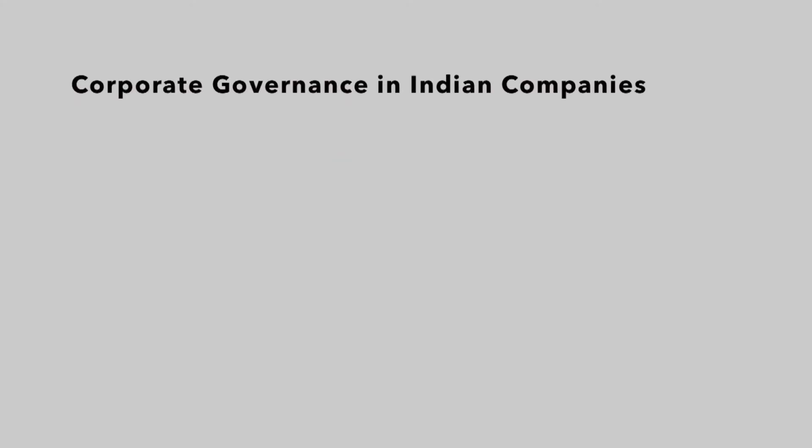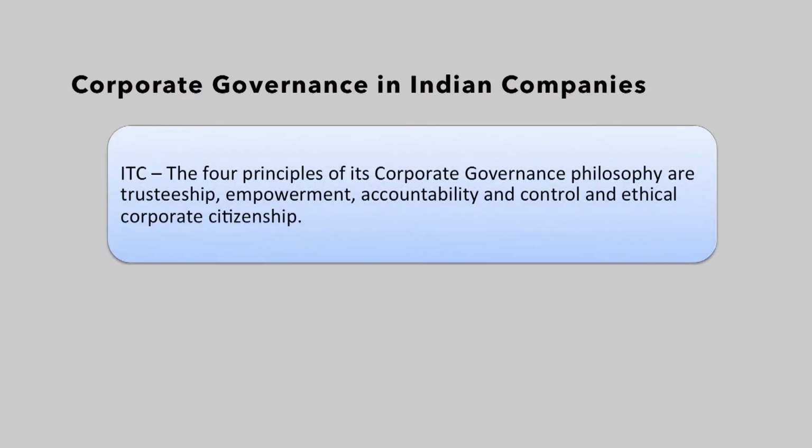Now, let us look at certain corporate governance practices in Indian companies. For example, in the case of ITC, the four principles of corporate governance which they believe in are trusteeship, empowerment, accountability and control, and ethical corporate sustainability.